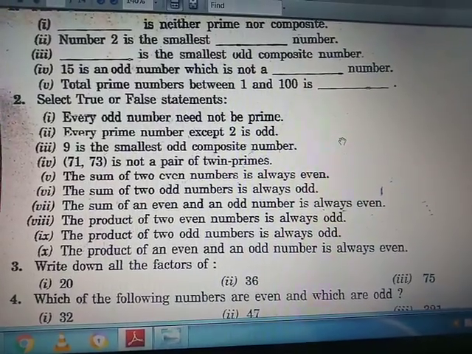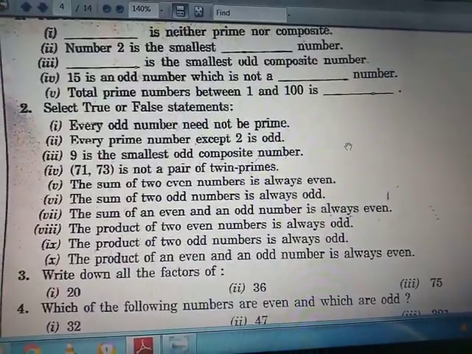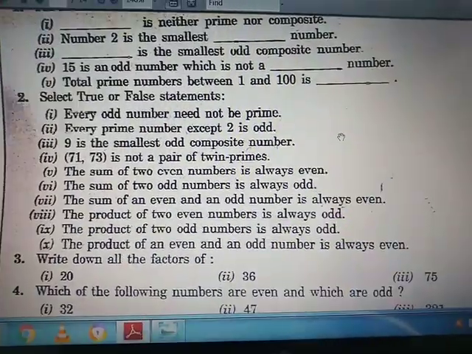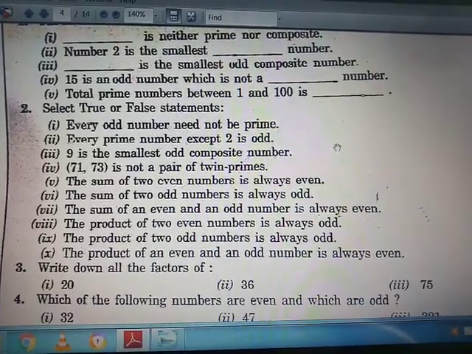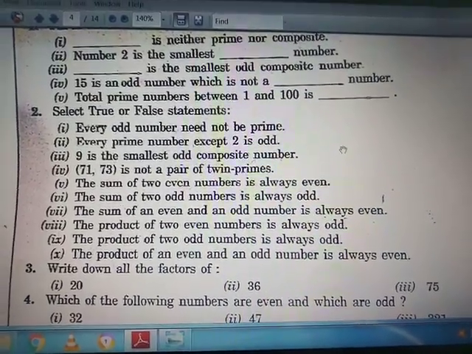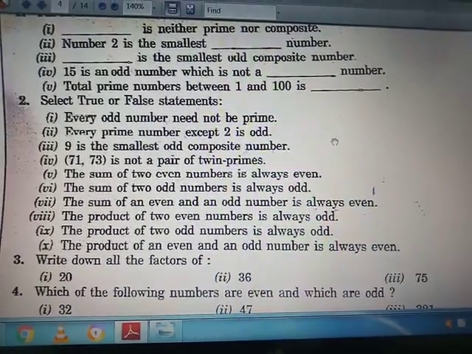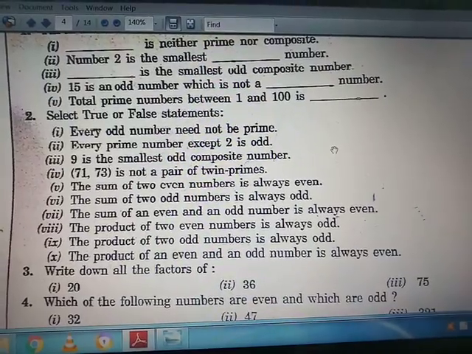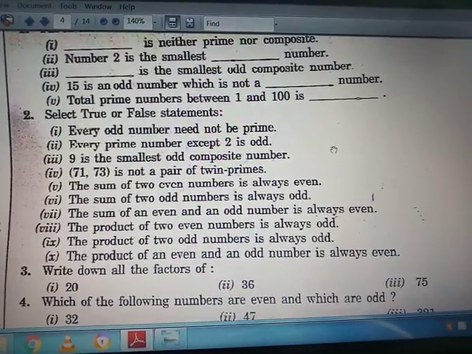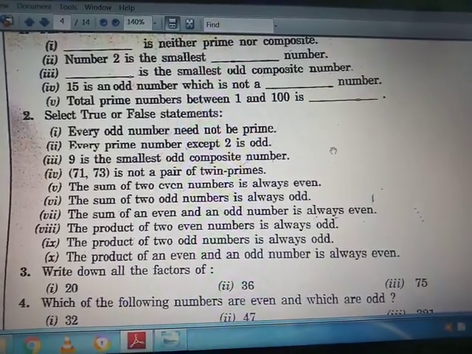Now the seventh part: the sum of an even and an odd number is always even. This is false because, suppose 3 is odd and we add 8, which is even, to 3, we get 11, which is an odd number. So the seventh statement is false.